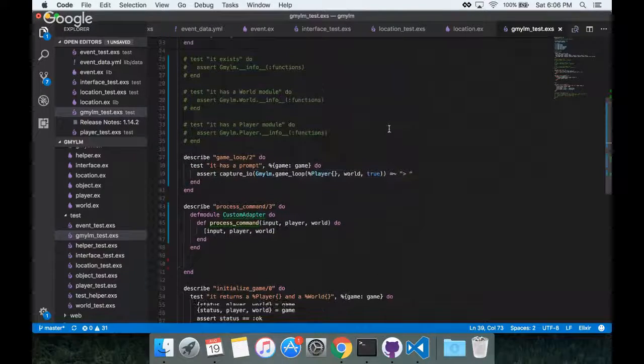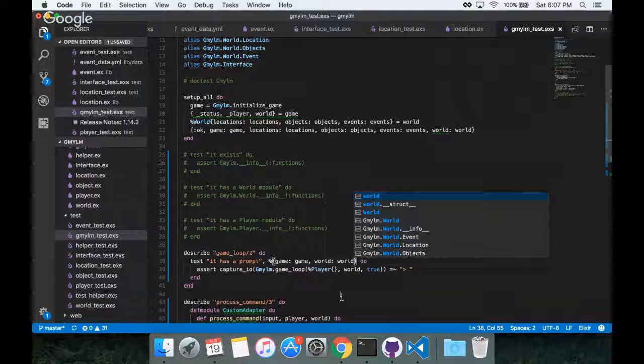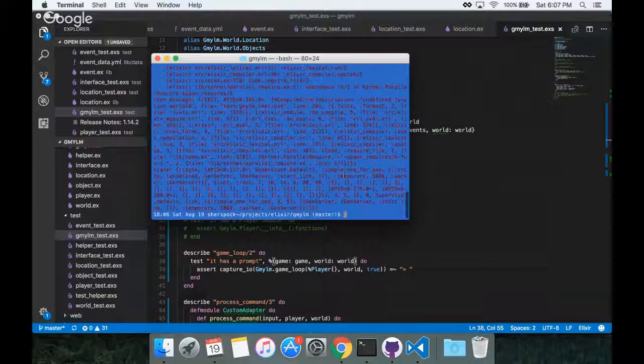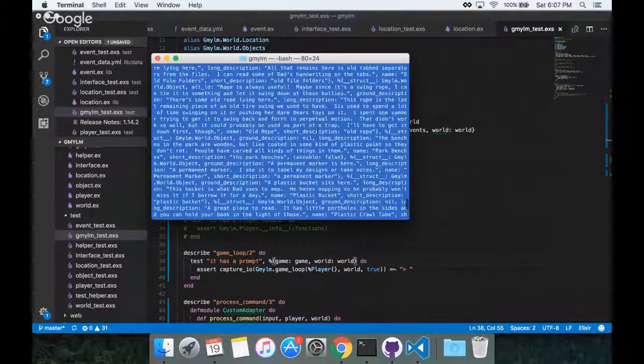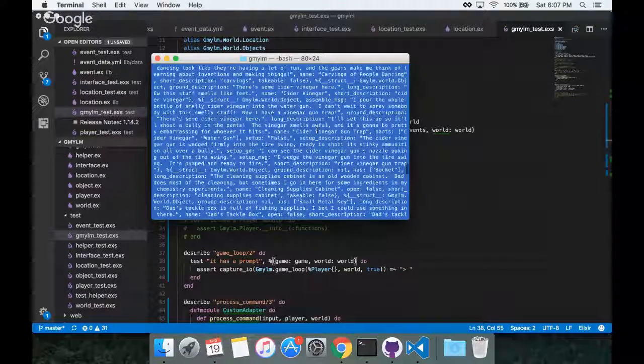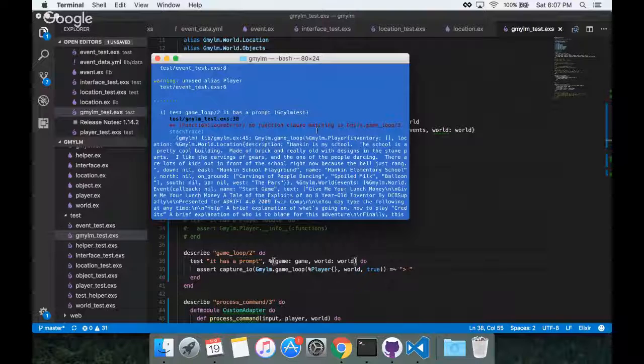Oh, because I would need to pass it in from the context. Oh, sure. Game, world. Yeah, that fails. What are you going to say? No clause matching?